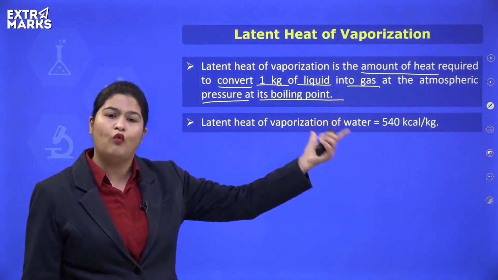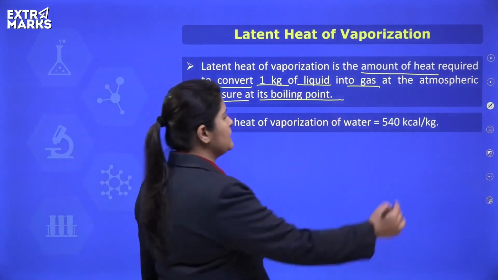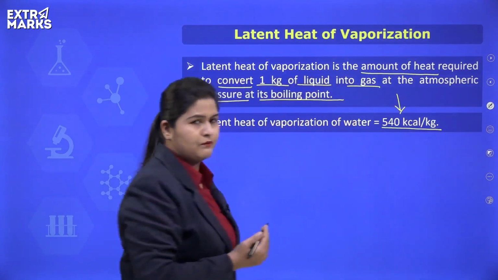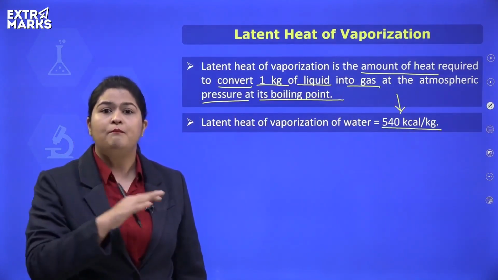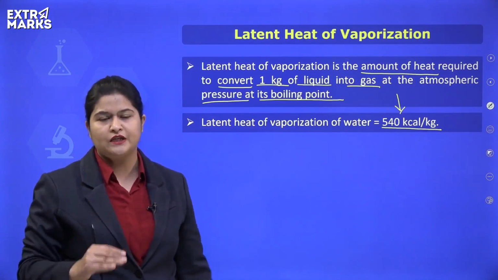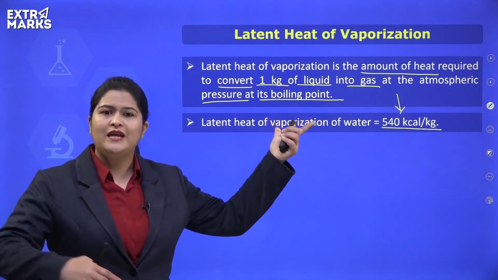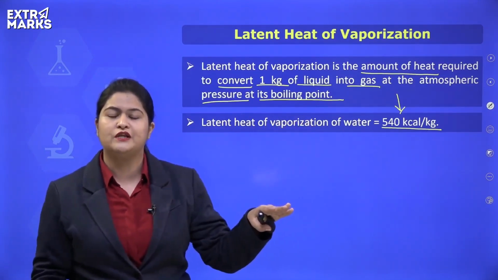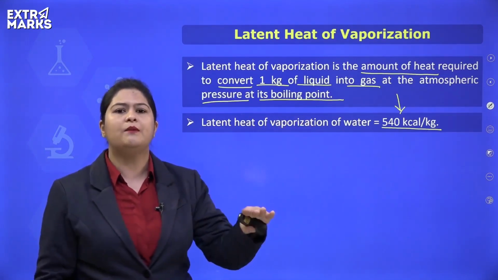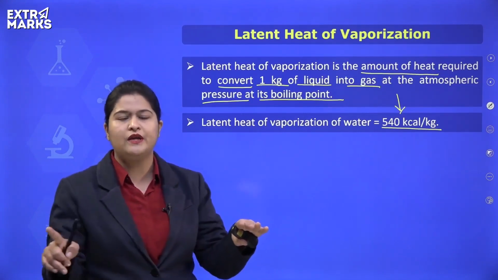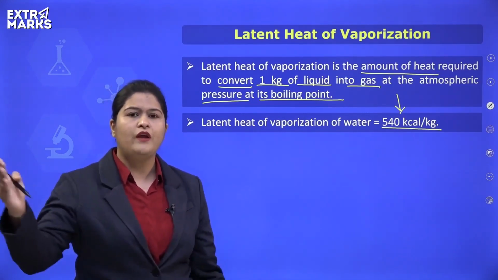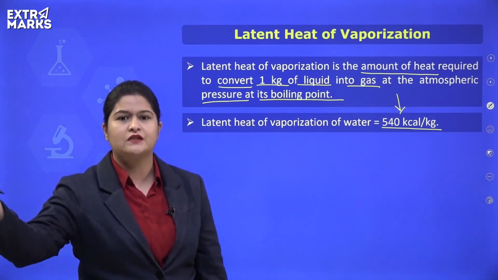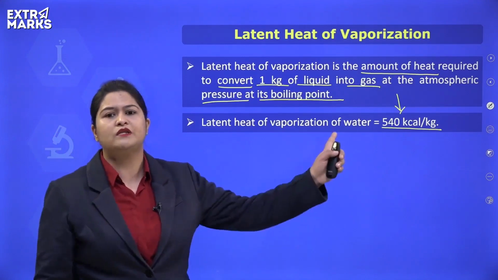Suppose if I talk about water, the latent heat of vaporization is 540 kilocalories per kg. What does this mean? This means that you have 1 kg water, you increase its temperature, bring it up to 100 degrees Celsius and maintain the temperature at 100 degrees Celsius. While maintaining the temperature of 1 kg water at 100 degrees Celsius, the amount of heat which will be required to convert that 1 kg water into the gaseous state is the latent heat of vaporization for water.